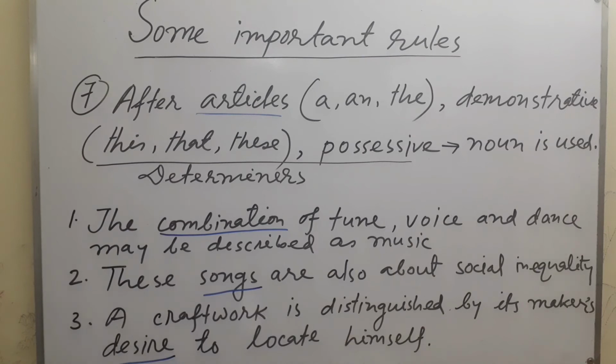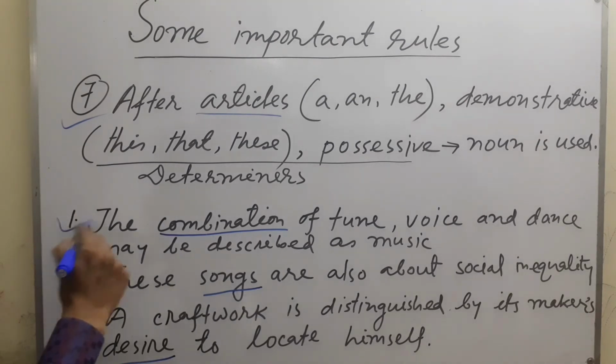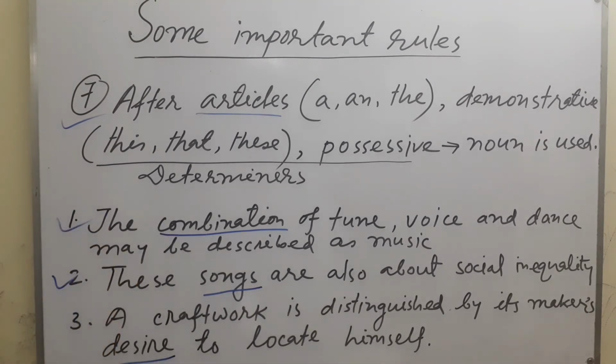So this is a very important rule. Look at the example. The combination: the article the is here, so after an article a noun is used. The combination is the noun form of the verb combine. The combination of tune, voice and dance may be described as music. I think it's clear. Look at example number 2.